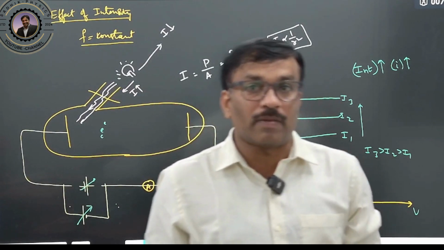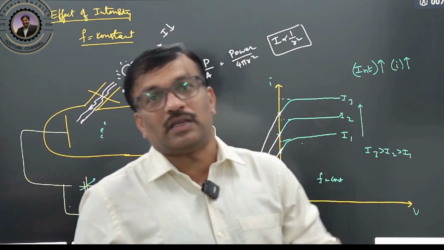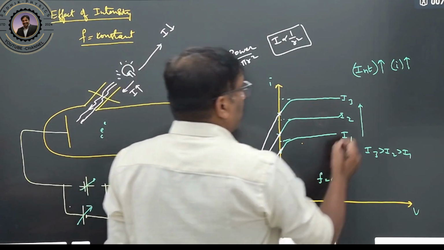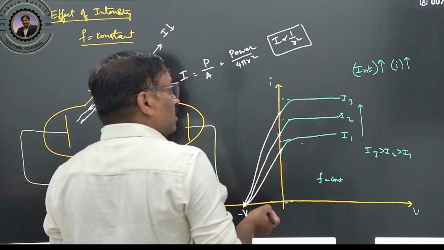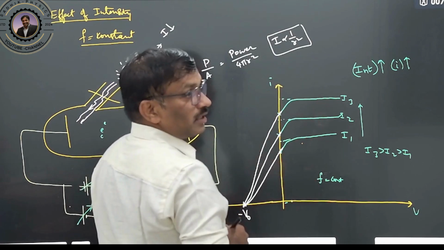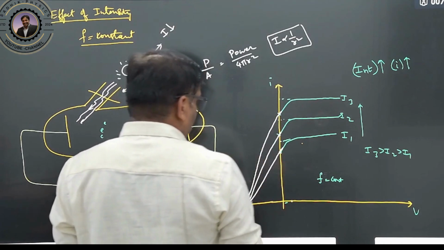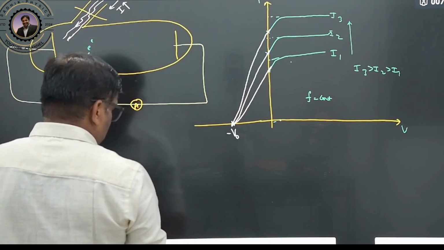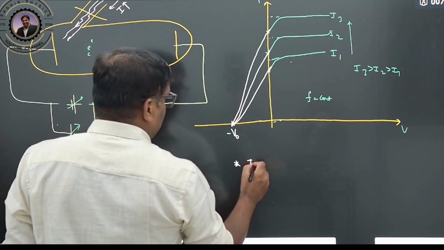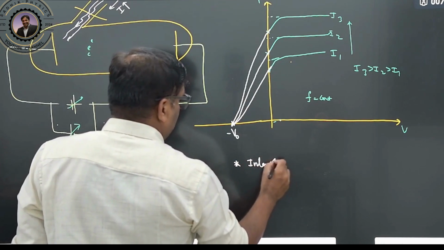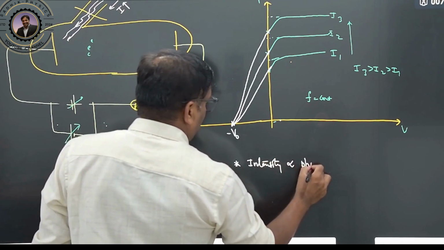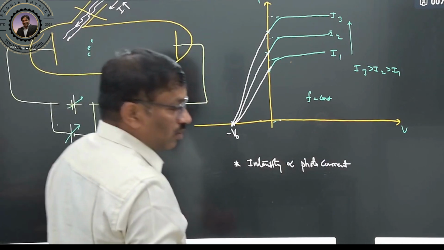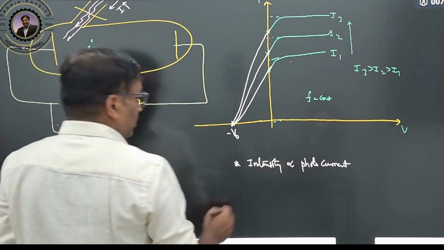Stopping potential is constant, which means kinetic energy is not changing. So kinetic energy or stopping potential does not depend upon the intensity. From this graph you can understand two points. The first point is that intensity is directly proportional to photocurrent, or emission of electrons is due to the intensity.